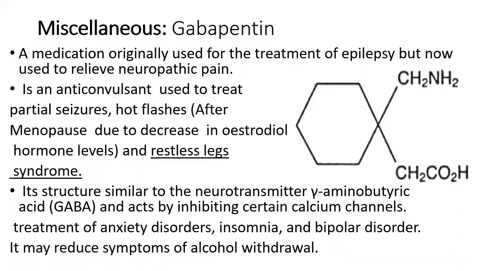Now the next compound, that is a miscellaneous compound, gabapentin. So this is the structure of gabapentin. So this is a cyclohexane derivative. It is mainly used in the treatment of epilepsy, and it is also used to relieve neuropathic pain. So it is mainly used in the treatment of partial seizures, then hot flashes.